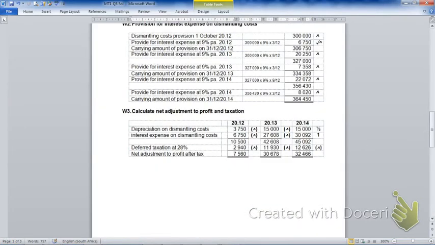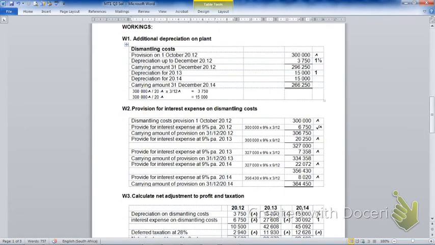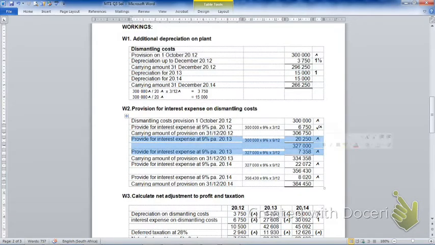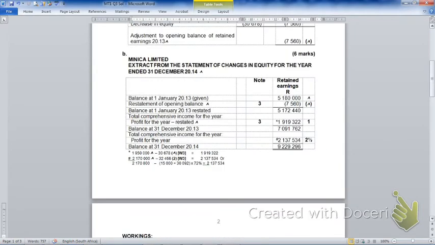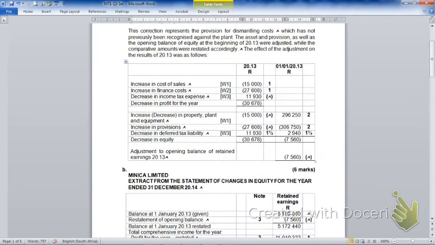Then, for the 2013 year, you had to calculate depreciation for that year and bring it in, and you also had to calculate the interest charge against the dismantling costs for that year. And once you've calculated these items, you can now go and insert them in the correct adjustment for 2013.